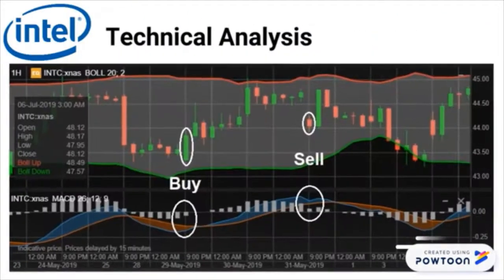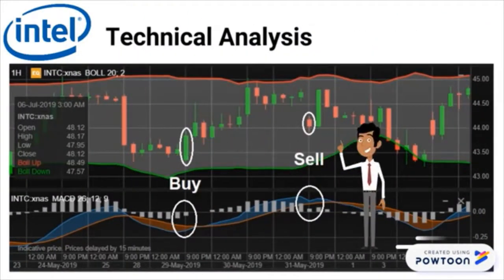Using MACD, we bought the stock when there was a possible bullish crossover as well as reaching the bottom of the Bollinger Band. We sold the stock when there was a possible bearish crossover from a sudden decline in the price. For my part, I'm going to talk about the communication equipment industry.